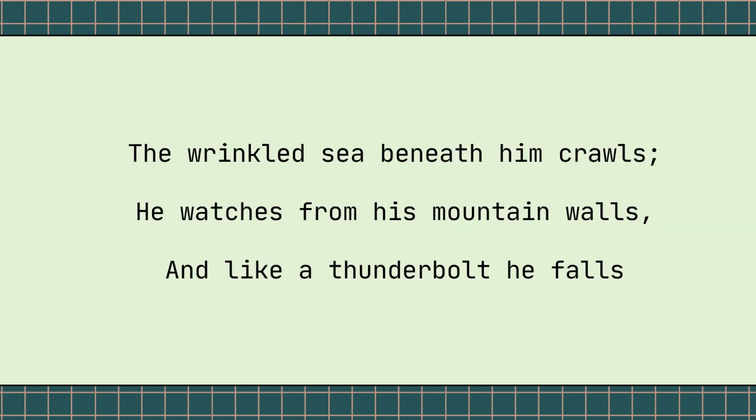The wrinkled sea beneath him crawls, so the eagle looks down at something that's below him, and that is the wrinkled sea. So the sea with its waves looks like it's wrinkled. The sea waves look like wrinkles because it's so far down. The eagle is so high up on a mountain. When the eagle looks down, he could see the sea waves like wrinkles, and he could see the sea crawling, moving very slowly.